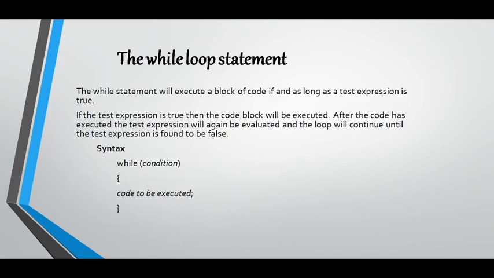And next one is the while loop statement. The while loop statement executes a block of statements again and again. Before executing the block of statements, it will check whether the condition is true or false. If the given condition is false, it will come out from the loop. If the condition is true, it will execute the same block, the body of the loop, again and again until the test expression is found to be false. That is the while loop statement.